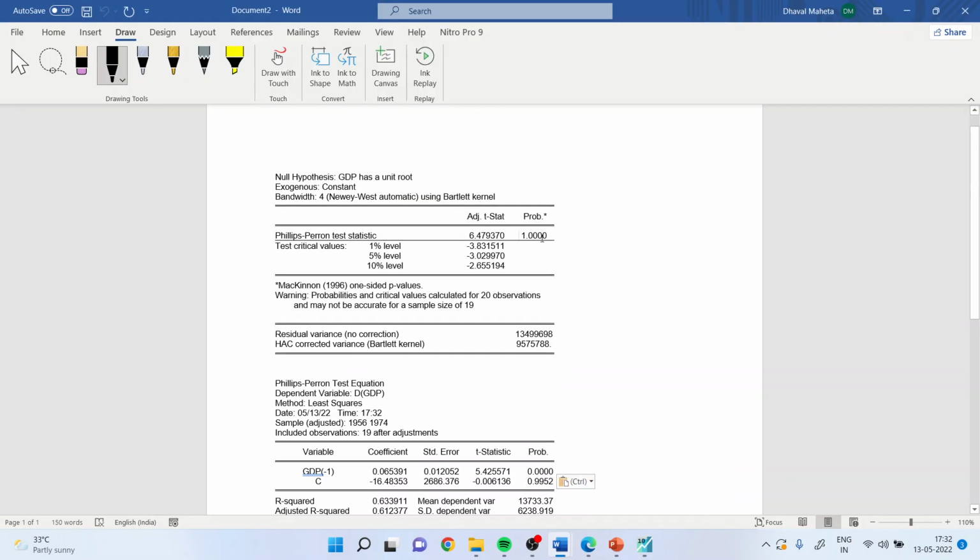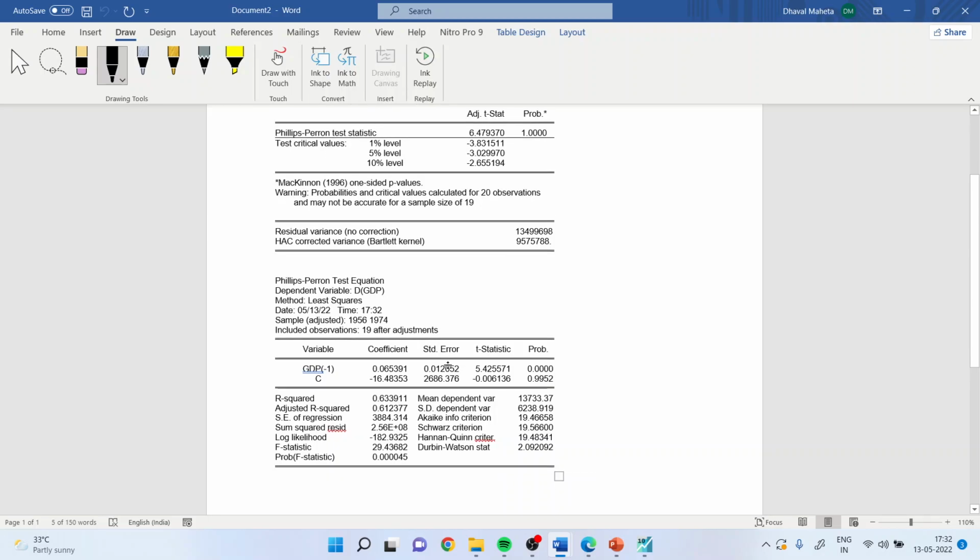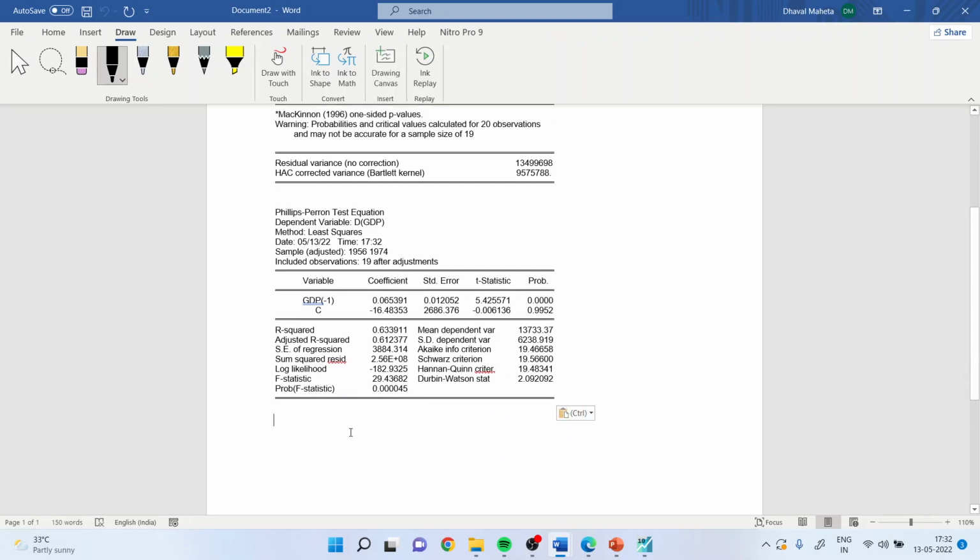You have to see this p-value and see the null hypothesis. The null is: GDP has a unit root, or in other words, data is non-stationary.